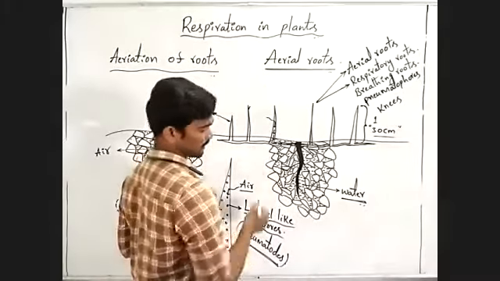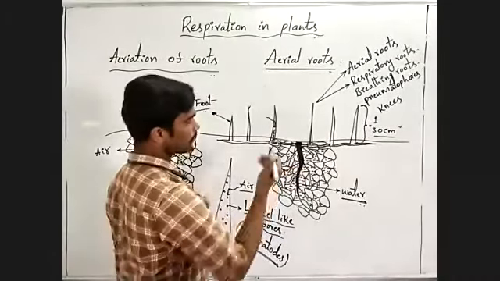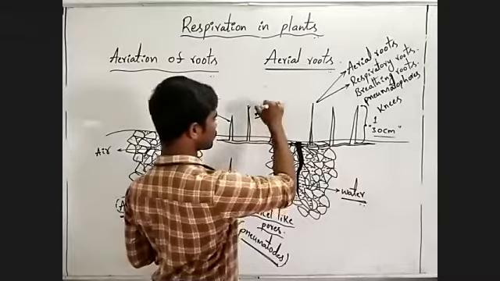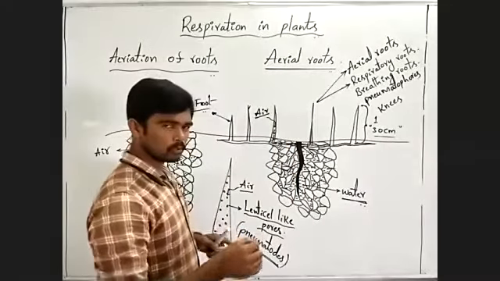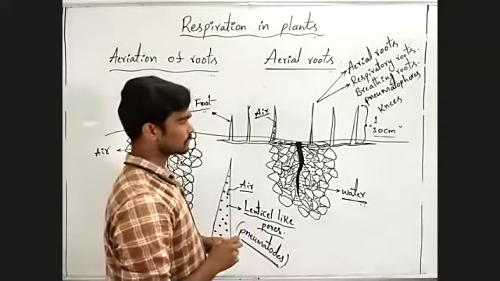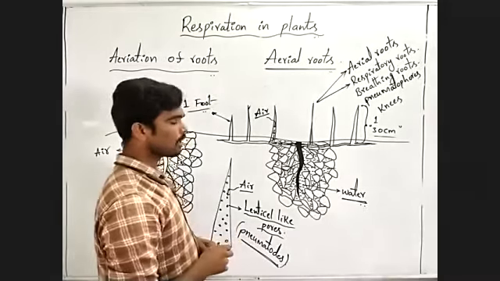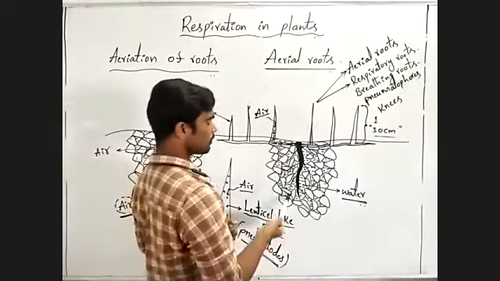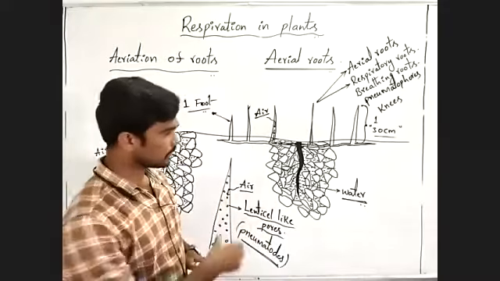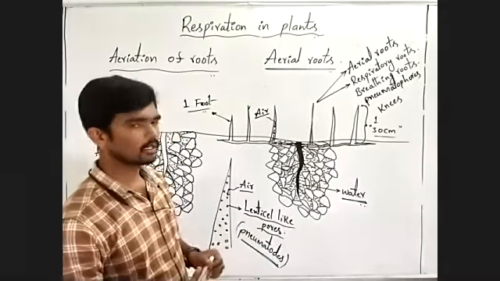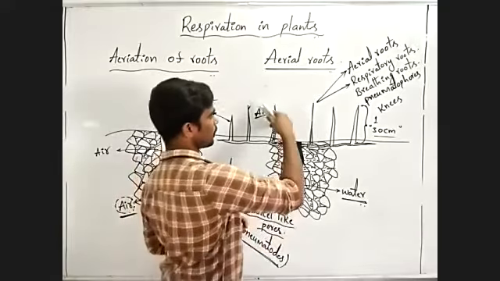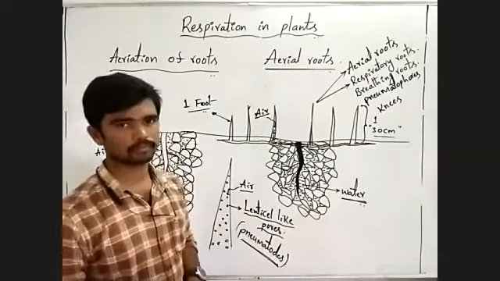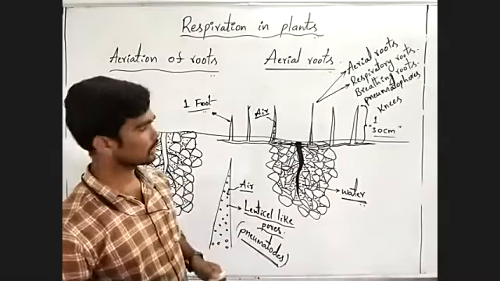Normally, roots of a plant take oxygen from the soil, but this type of plant takes oxygen from the atmosphere above the ground.